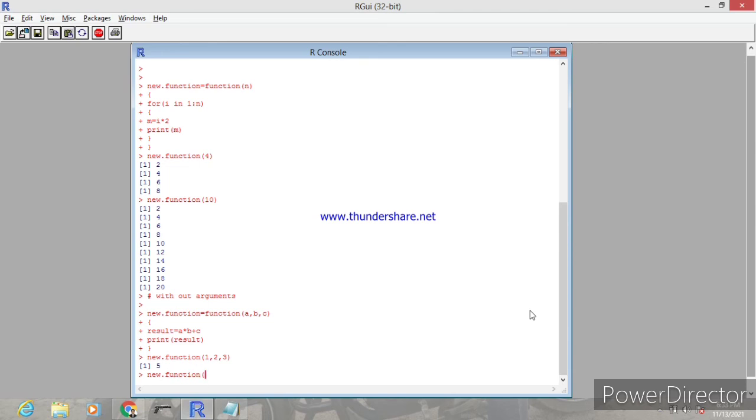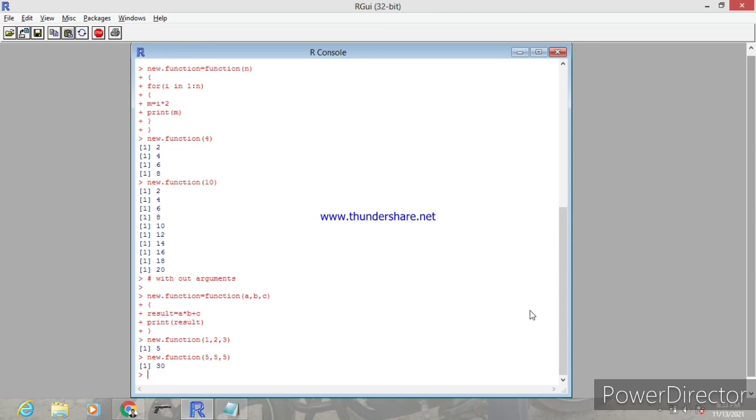Okay, that's it. These are the two types of functions, without and with arguments.